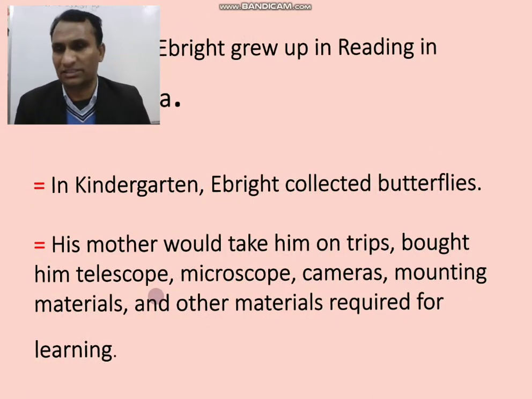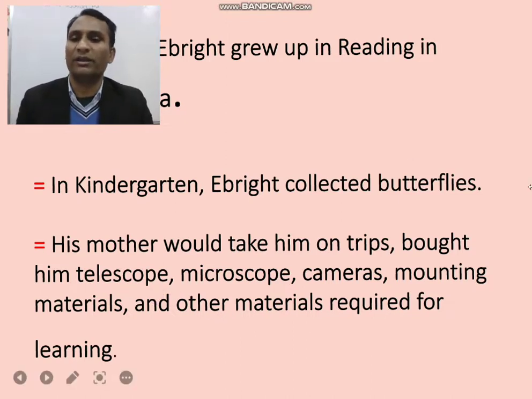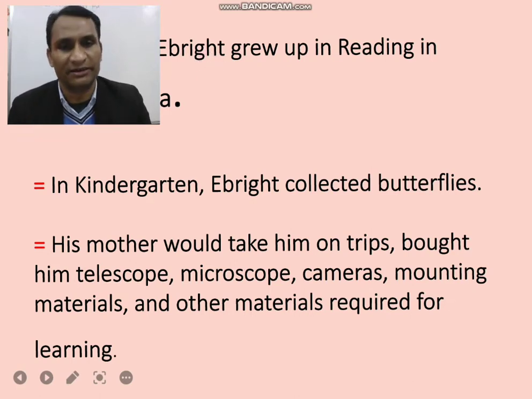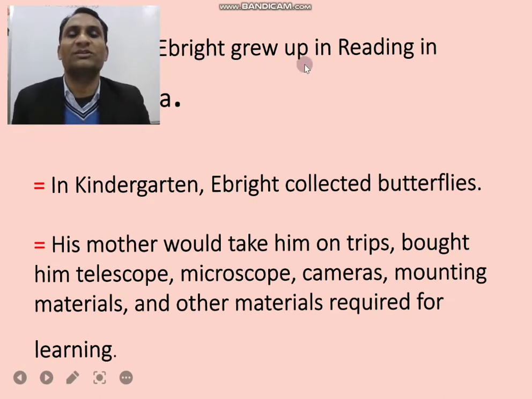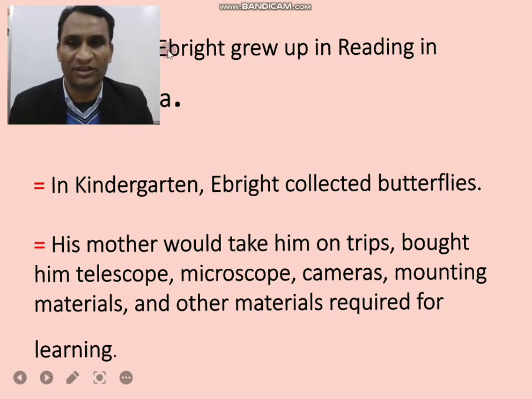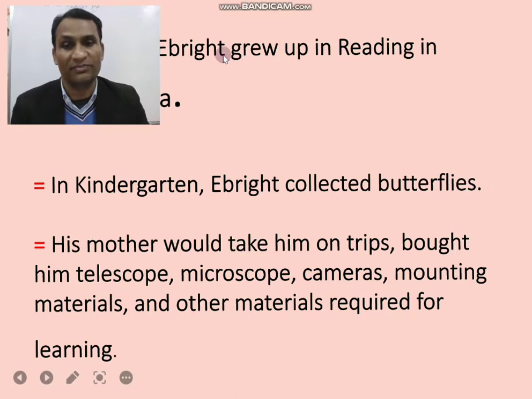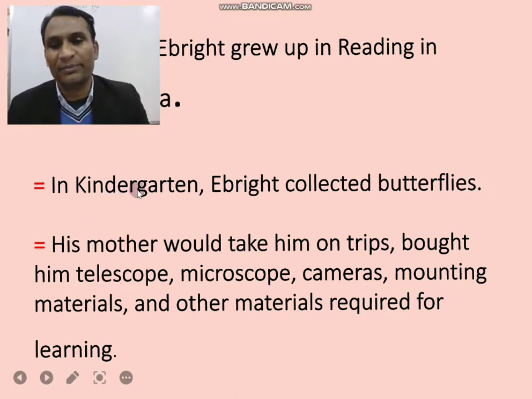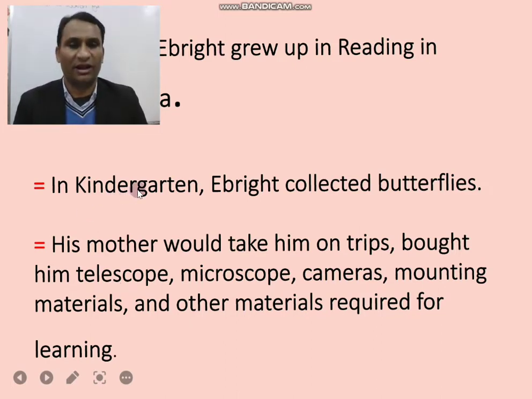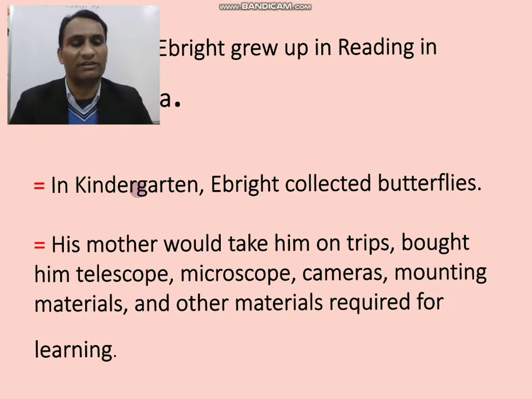What is this lesson about? So here is a boy. The name of the boy is Richard H. Albright, and he lives in Pennsylvania, and he was taking his education there in Pennsylvania. The hero of the story, in kindergarten, that is, in his KG class, Albright collected butterflies. He collected some butterflies when he was just in his KG class.